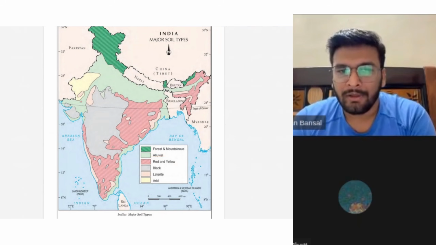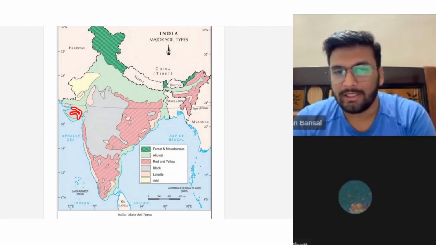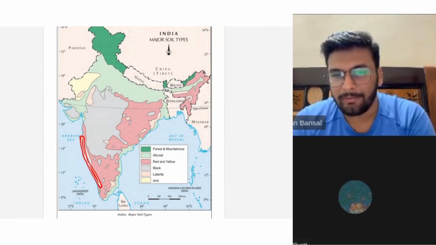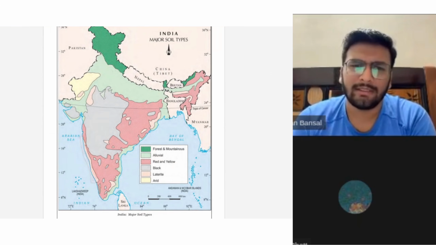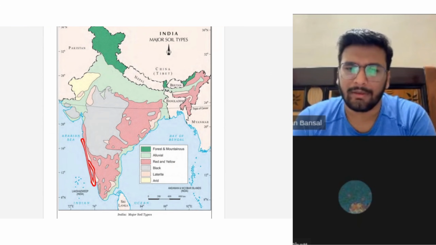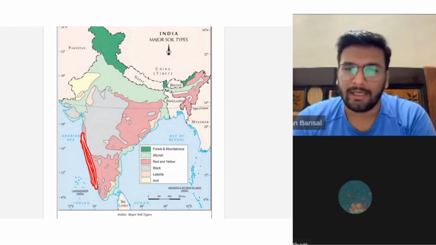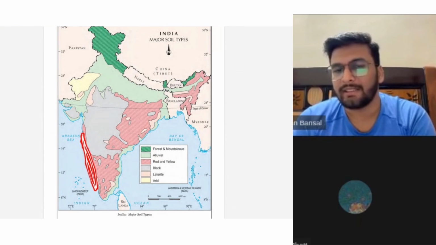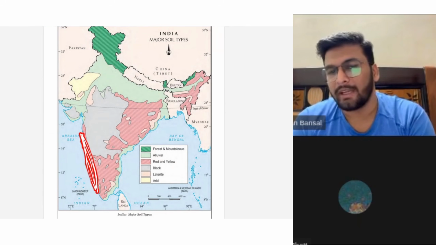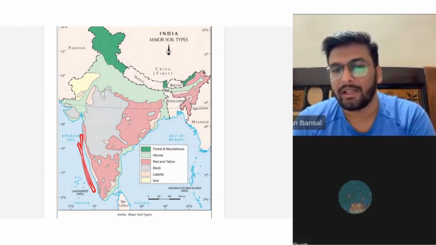Okay. Now here, all of this region was covered by black soil. Okay, this is red soil. Now why does this particular area have laterite soil? Because of heavy leaching. I'll tell this in the climatology, that over here we experience so much rainfall that leaching has taken place. That's why it has a different soil profile. Okay, due to climatology this has laterite soil.